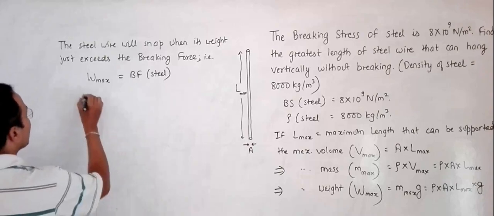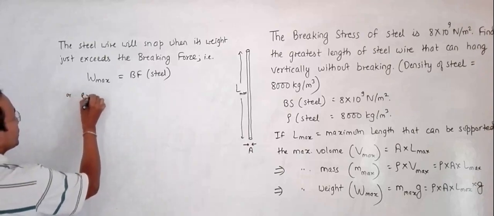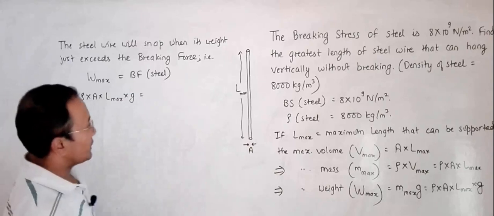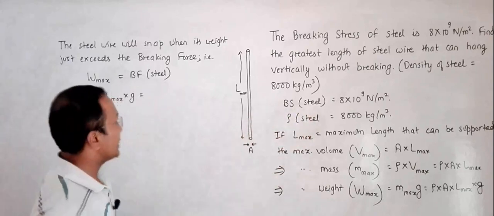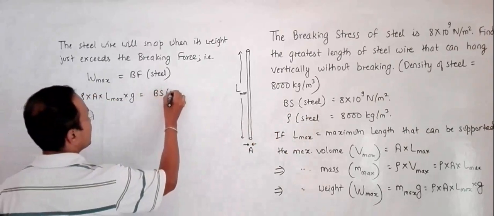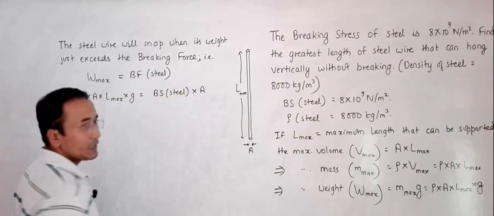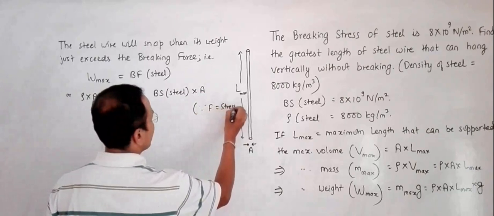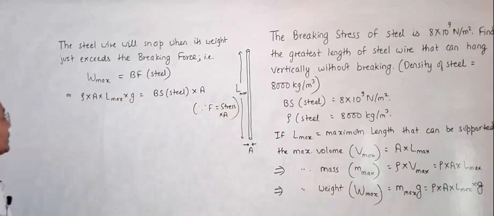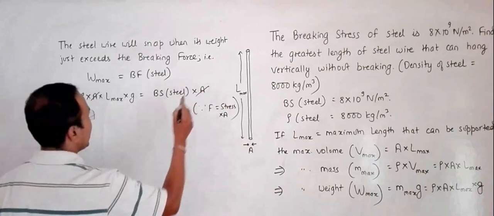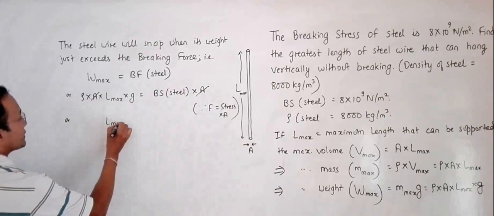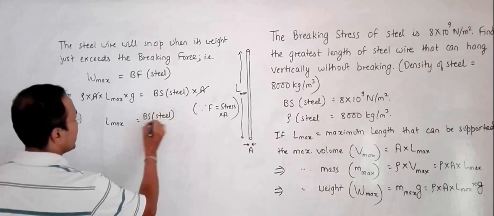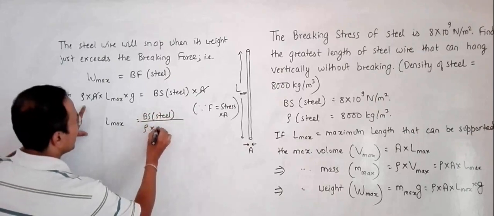Using the data here, rho into A into L max into g will be equal to the breaking stress of steel into A, because force is equal to stress into area A. Here I can cancel this A and this A. So it will give us L max equal to the breaking stress of steel divided by rho into g.